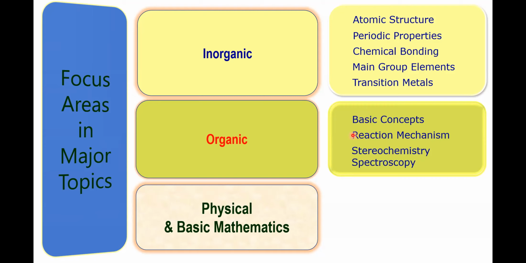So focus more on the mechanisms of all types of reactions. As far as stereochemistry is concerned, focus mainly on the concept of chirality. What are the conditions for a compound to exhibit optical activity? Then RS nomenclature. In addition to that, EZ nomenclature also. So focus on these three topics.